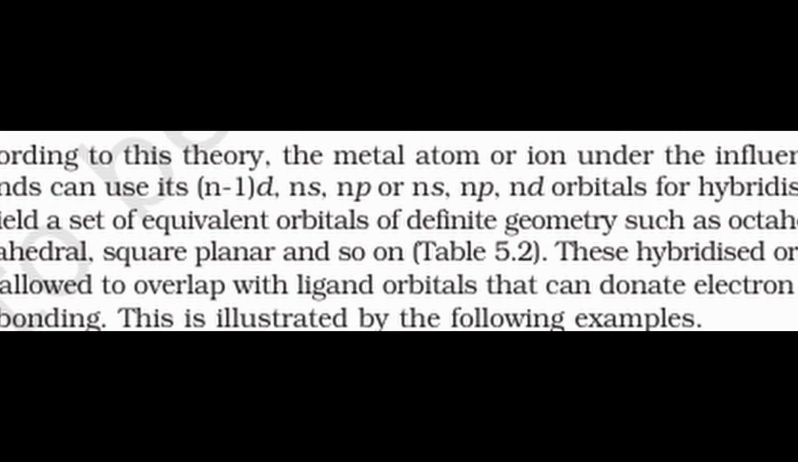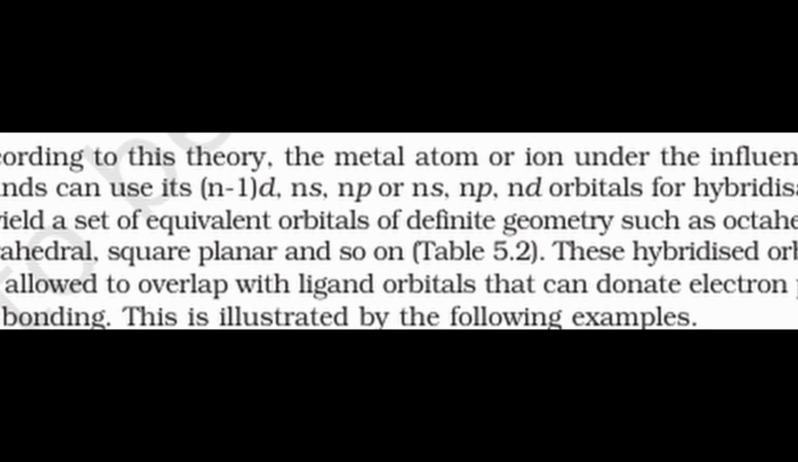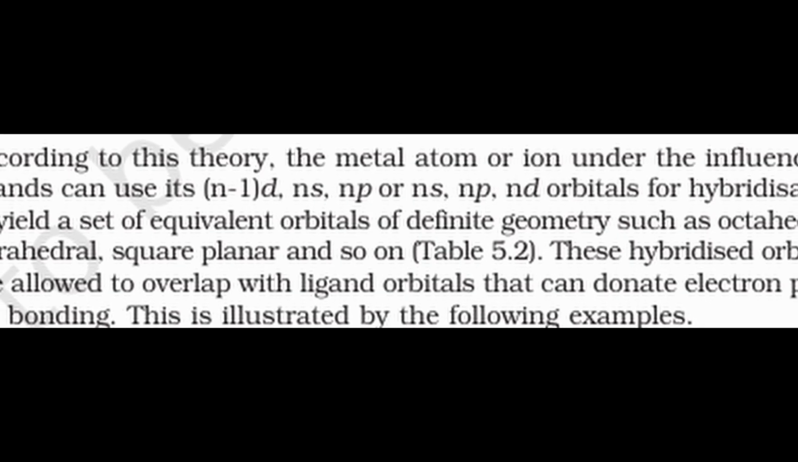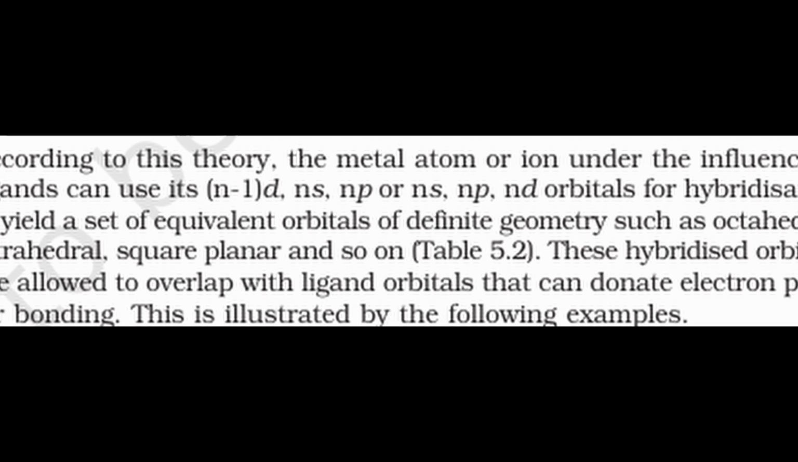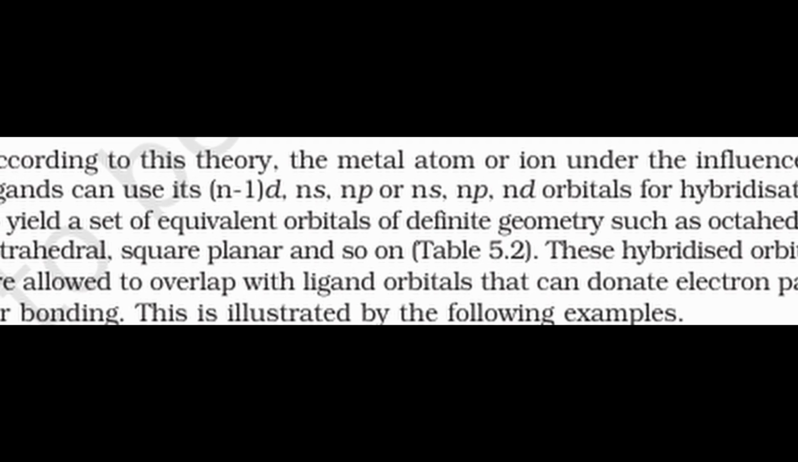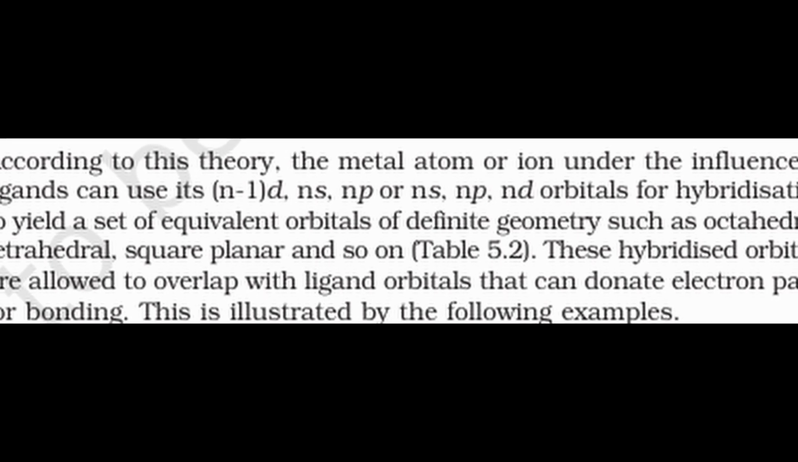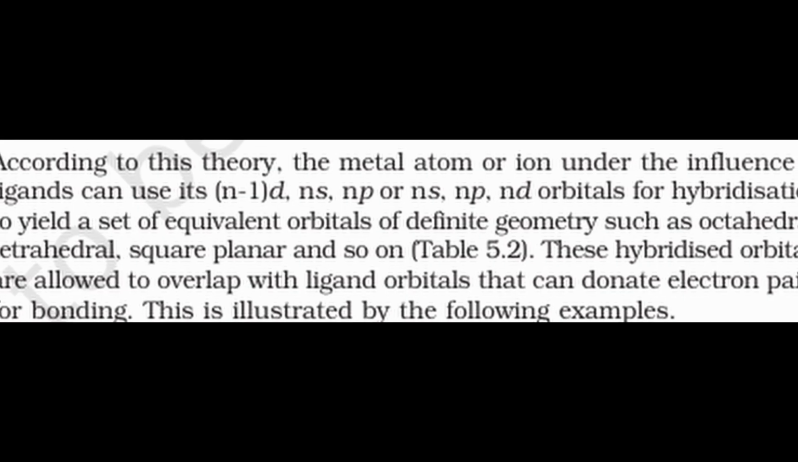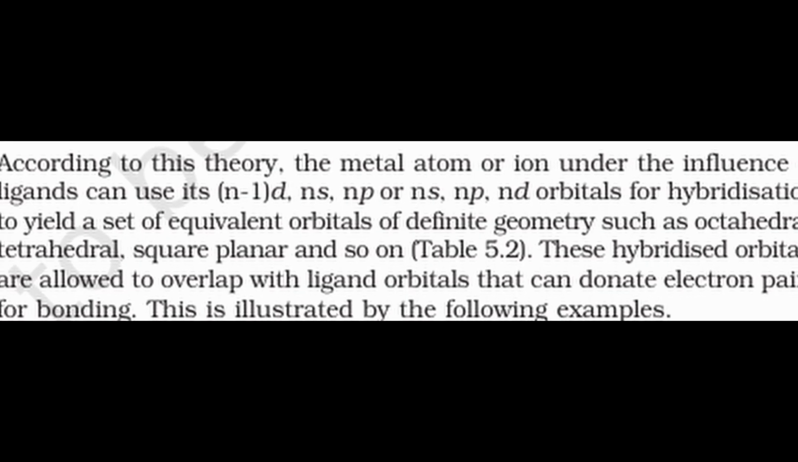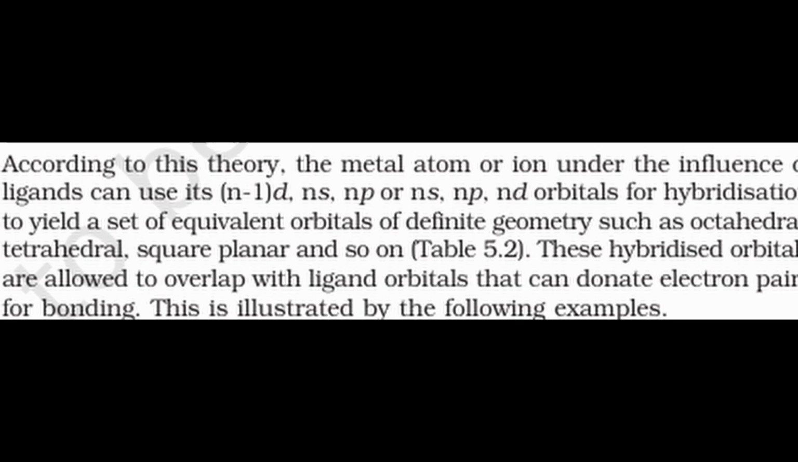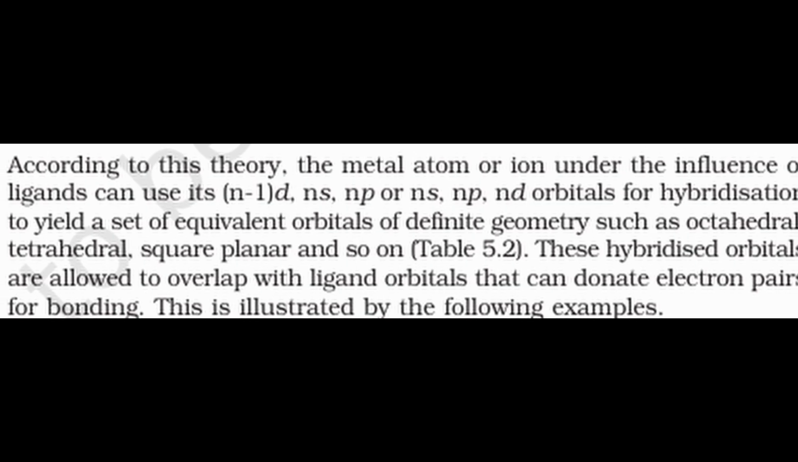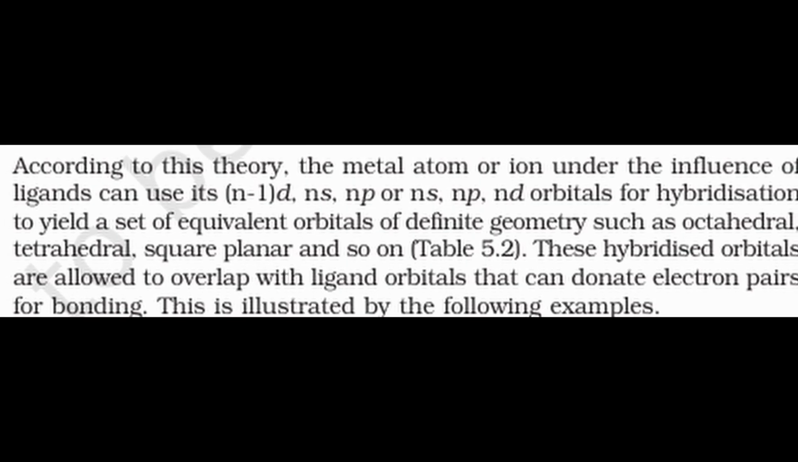According to valence bond theory, a metal ion under the influence of ligands can use its available orbitals such as (n-1)d, ns, np, or nd for hybridization to form a set of equivalent hybrid orbitals. These hybrid orbitals determine the geometry of the complex, such as tetrahedral, sp3, square planar, dsp2, or octahedral, sp3d2 or d2sp3, and overlap with ligand orbitals that donate electron pairs.